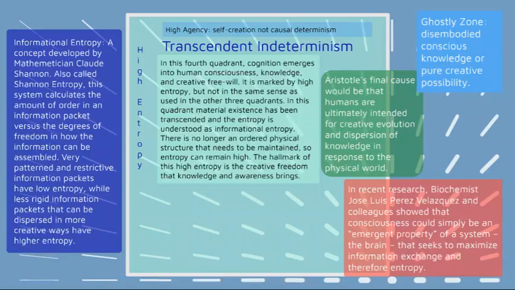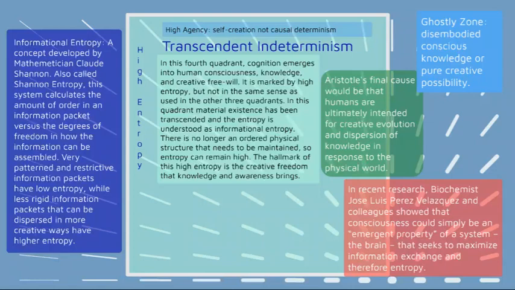Aristotle's final cause would be that humans are ultimately intended for creative evolution and dispersion of knowledge in response to the physical world. So, this is just tying it back in with Aristotle's final cause, that maybe the teleology of humans is to create and disperse creative knowledge.